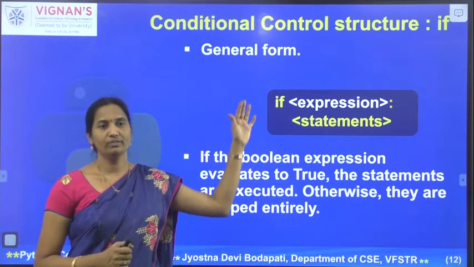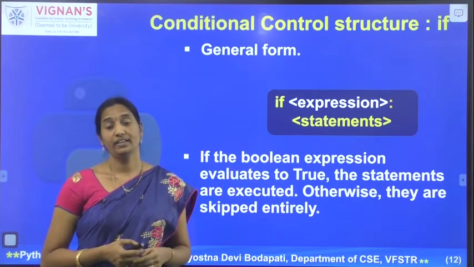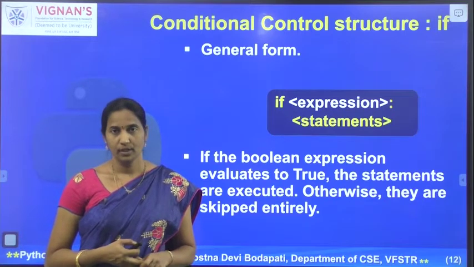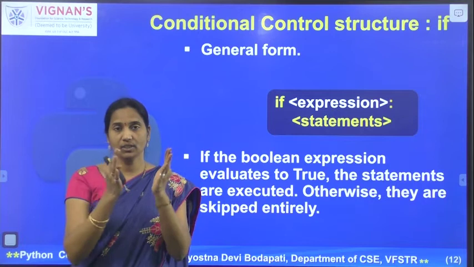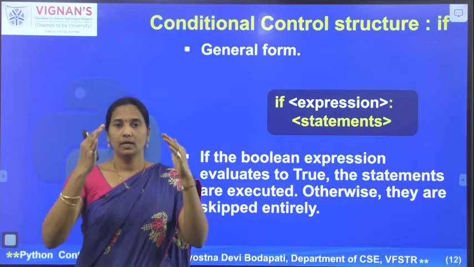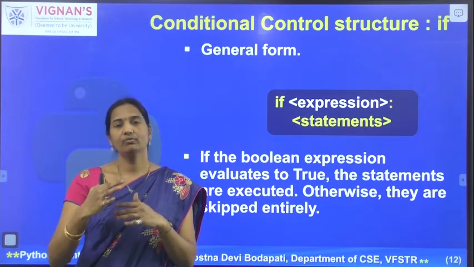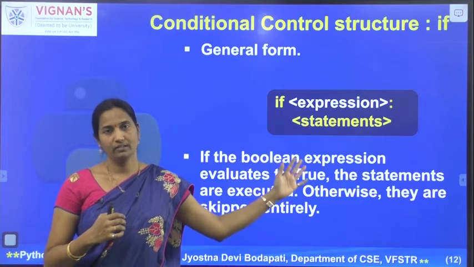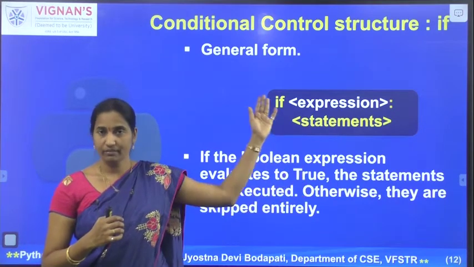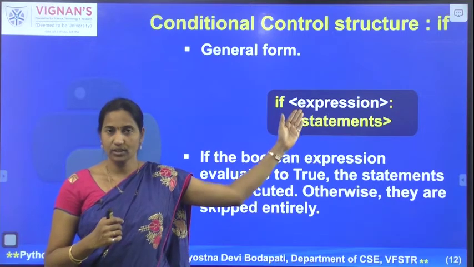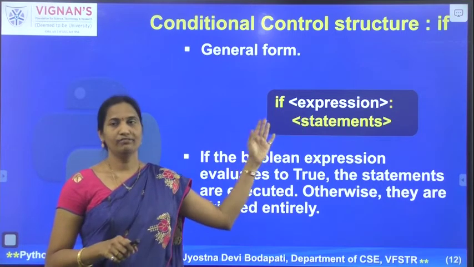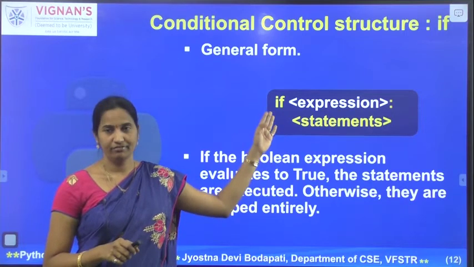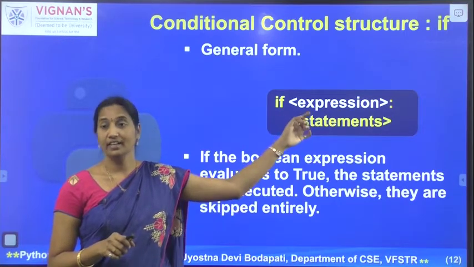Now let's see how if can be used to implement the conditional flow of execution. Based on a condition, if you want to skip a set of statements, then we can use the simple if statement. The general form of the simple if condition is the if keyword followed by the expression, then a colon.